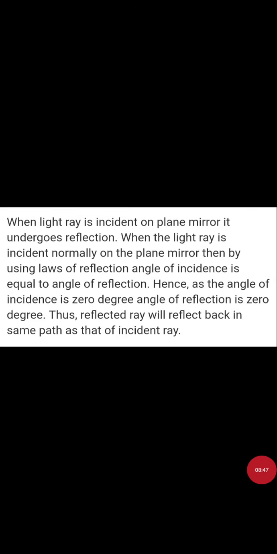See the answer. When light rays incident on a plane mirror, it undergoes reflection. When the light rays incident normally on the plane mirror, then by using laws of reflection, angle of incidence is equal to angle of reflection. The angle of incidence is 0, so the angle of reflection also will be 0 degree. So reflected ray will reflect back in the same path as that of the incident ray. आप देख सकते हैं कि जो रे जो है वो मिरर के 90 डिग्री पे इंसिडेंट हो रही है, नॉर्मल इंसिडेंट हो रही है. क्लियर. तो जो एंगल ऑफ इंसिडेंस 0 डिग्री होगा तो एंगल ऑफ रिफ्लेक्शन भी 0 डिग्री होगा. इसका मतलब जो रे जो है जिस पाथ में आई थी उसी पाथ में वापस चली जाएगी.